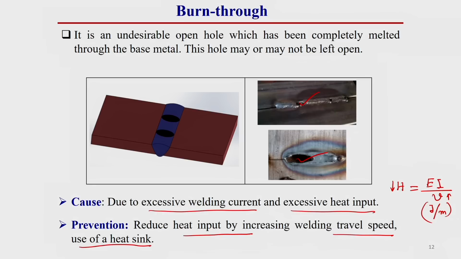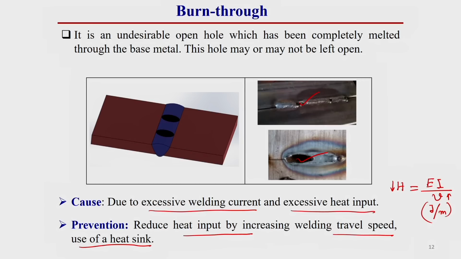Another thing, by use of a heat sink, if we use some copper backing or some heat sink method at the backside of the welding, then that way also we can eliminate this burn through effect, because the heat sink will generally take away the excessive heat by conduction from the weld material. Then there will be less chance of burn through of the welded plate. So, we can eliminate this welding defect that way.